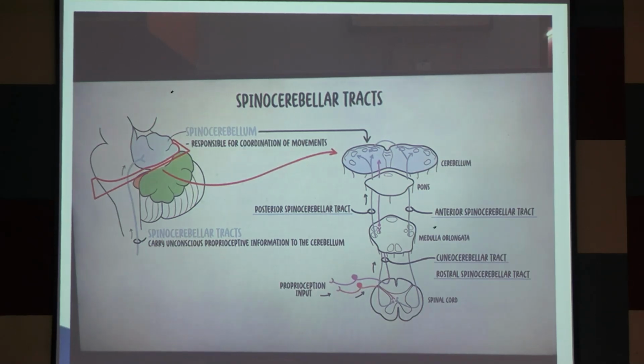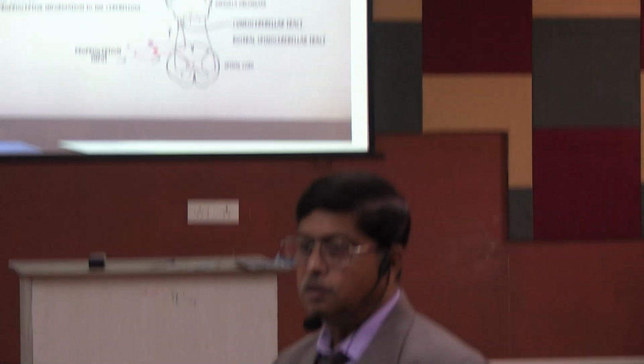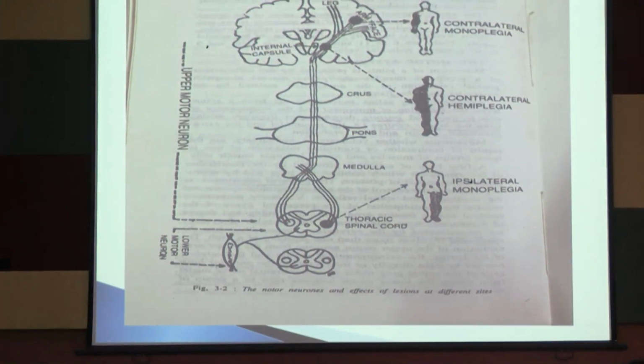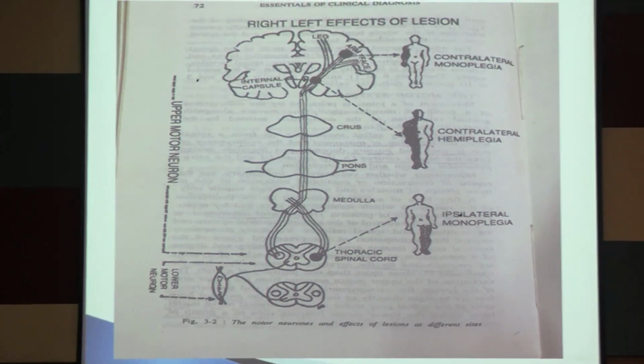The motor function is not only controlled by the corticospinal tract. It is influenced by many things: by your extrapyramidal system, by your cerebellar system. It is influenced by the red nucleus, the rubrospinal tract, the extrapyramidal part. Yes, and this is what I have been telling you, the corticospinal tract.